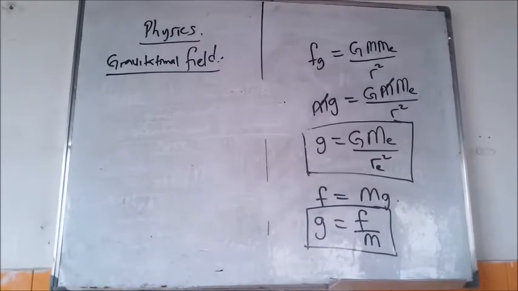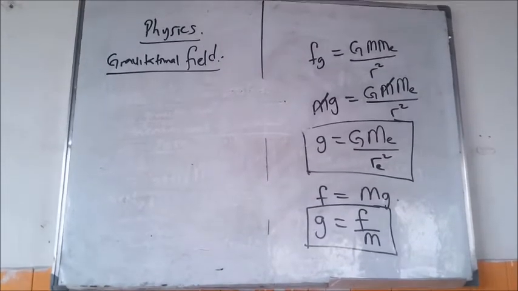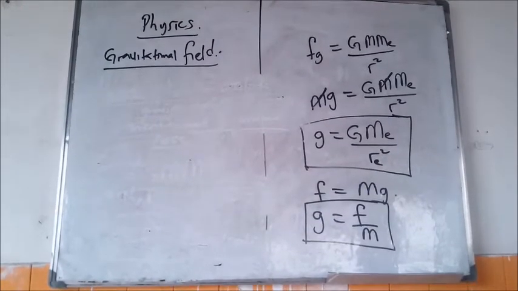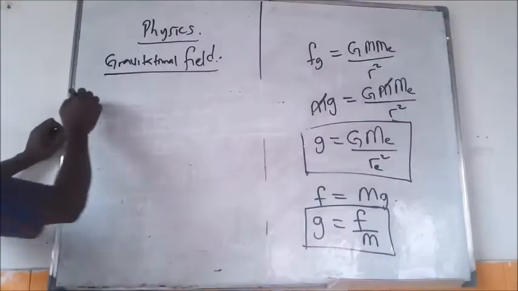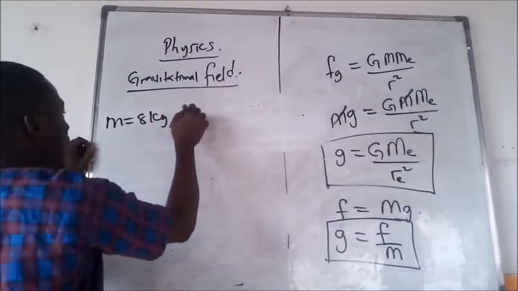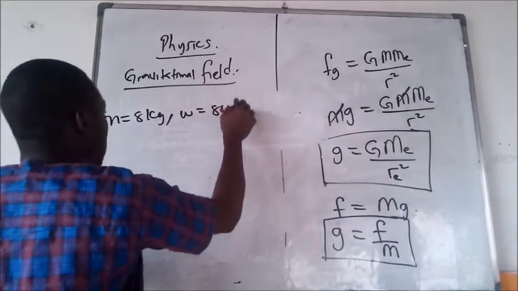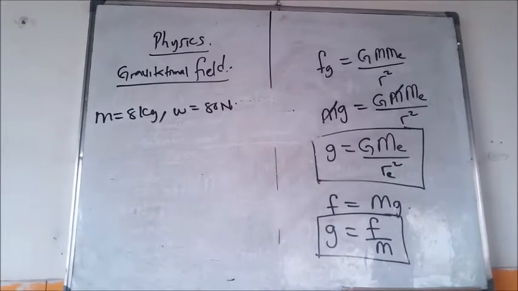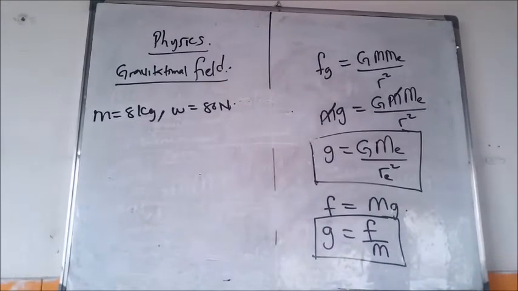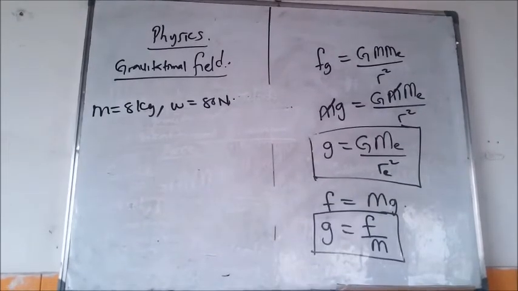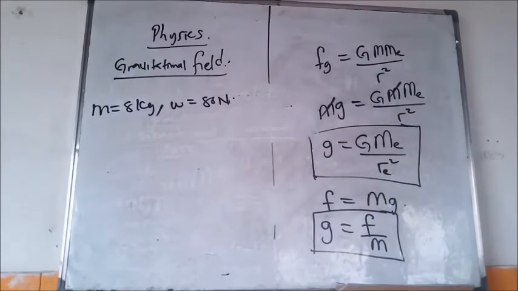On the Earth, we have been given that its mass is 8 kilogram and its weight is 80 Newton. They now say determine the mass and weight of the body respectively on the planet where the pull of gravity is 1 over 8 that on Earth.